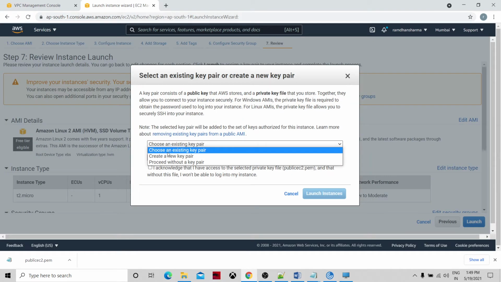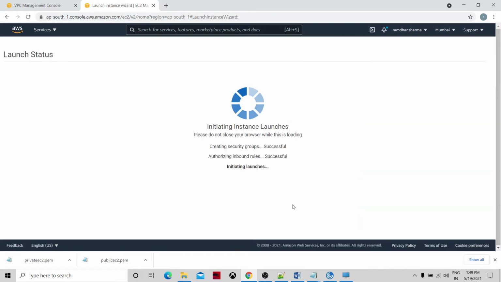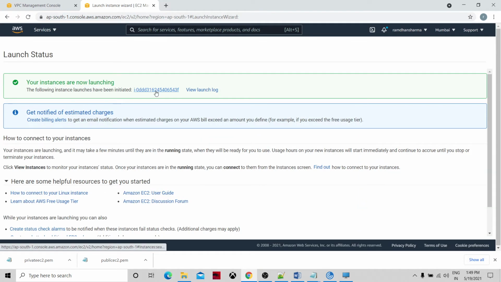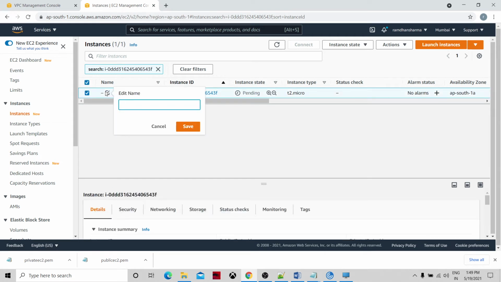I would create a new key pair for my private instance. This is private EC2. I'm going to download the key pair because we will need this key while logging in to the private EC2 instance from the public EC2 instance. So this is my private EC2 instance.